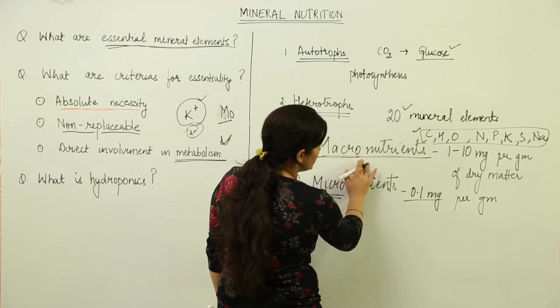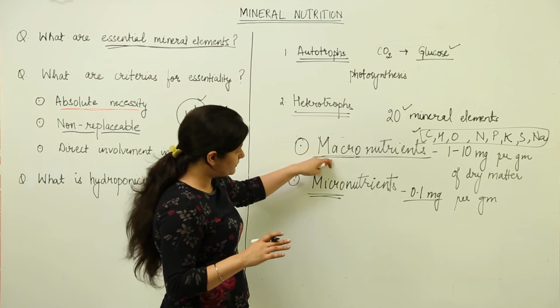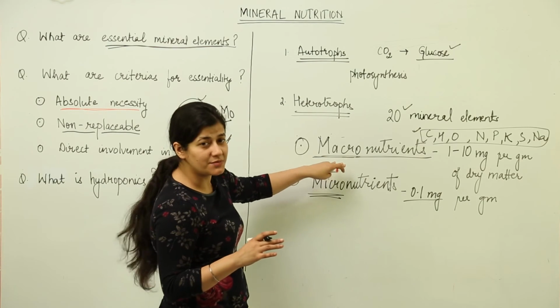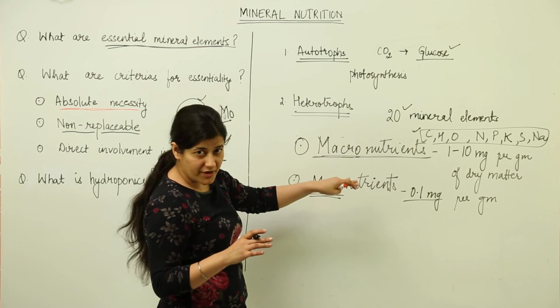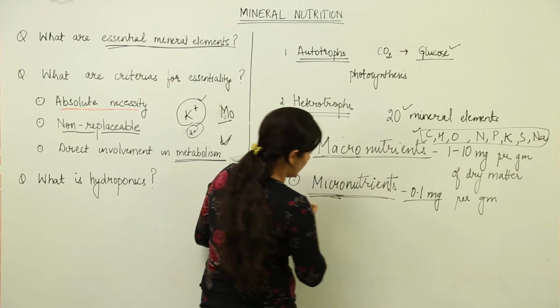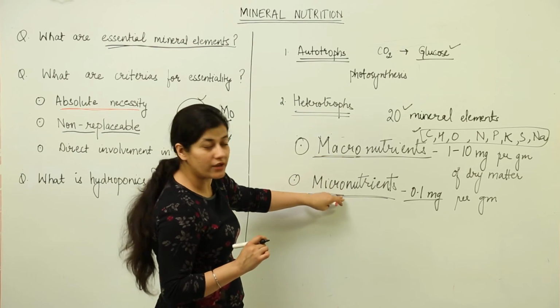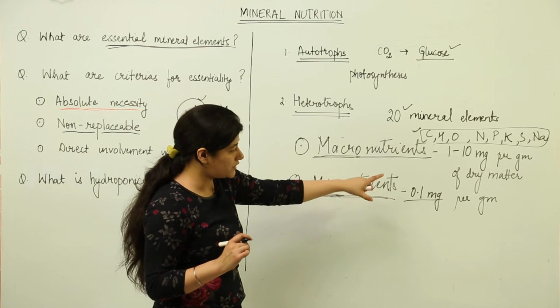In the case of deficiency of macronutrients, we will deal with their role and the deficiency symptoms that are seen if they are not present in their appropriate amount in another class. But for now we need to restrict our knowledge to the fact that macronutrients and micronutrients are present. What is the quantity that is required?